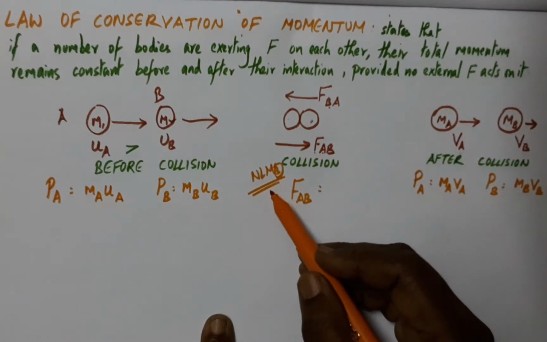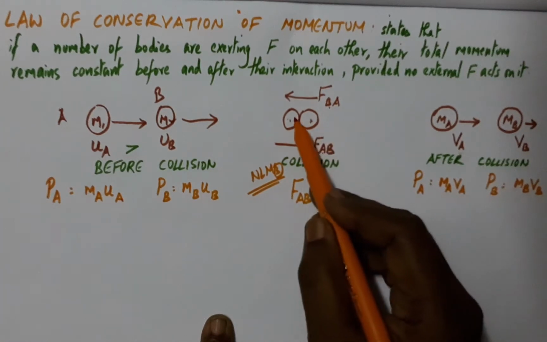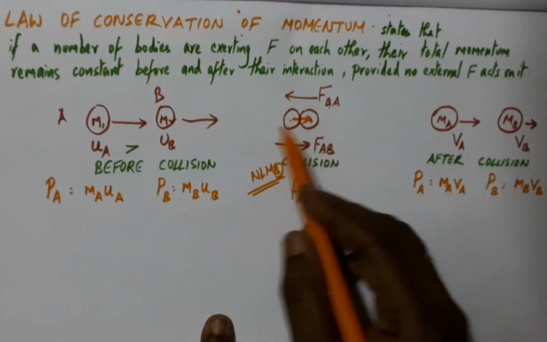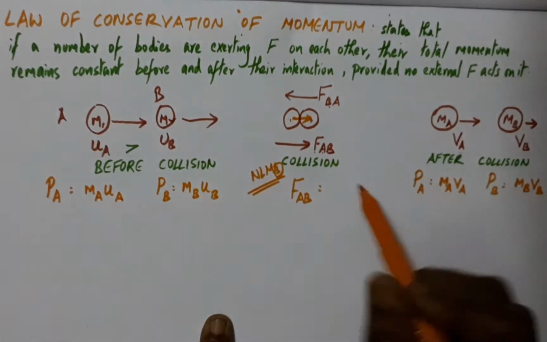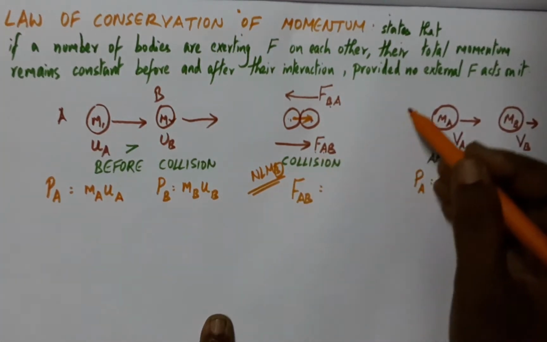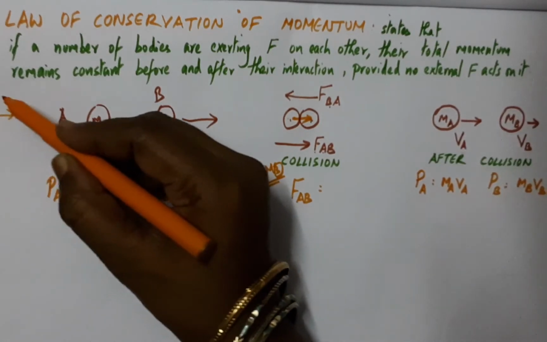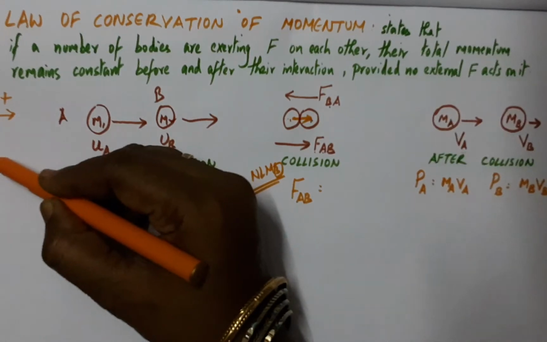According to Newton's third law, we know that during the collision this body exerted a force on this, and there is an equal and opposite reaction by body B. Since the direction is right, this is a positive force, and left, as you know the sign convention, going up and right is positive, and going left and down is negative.